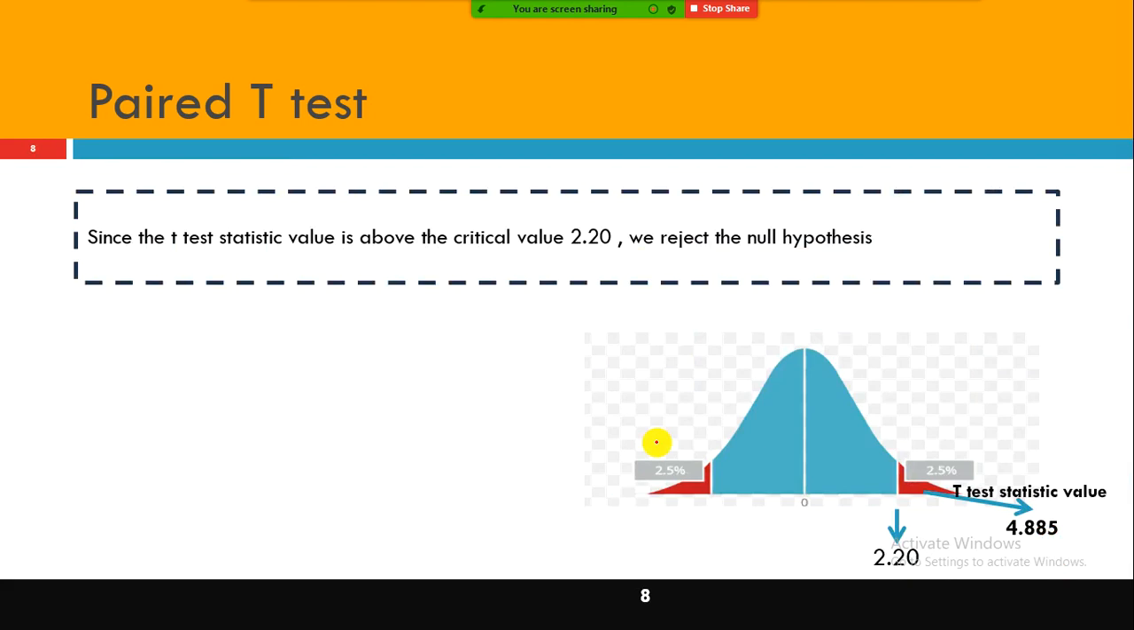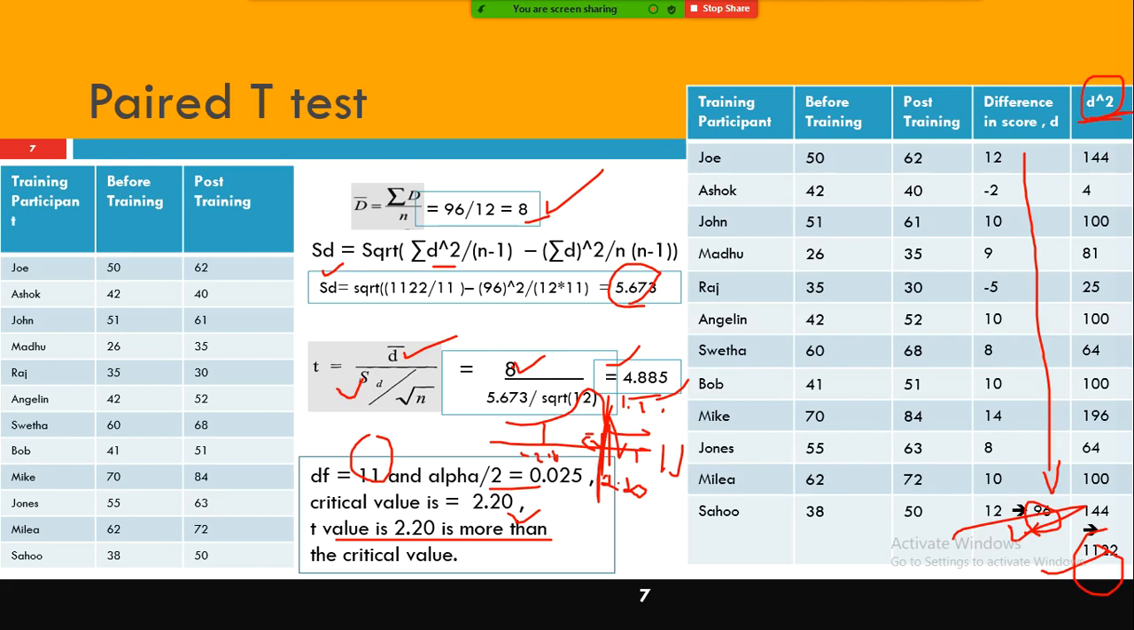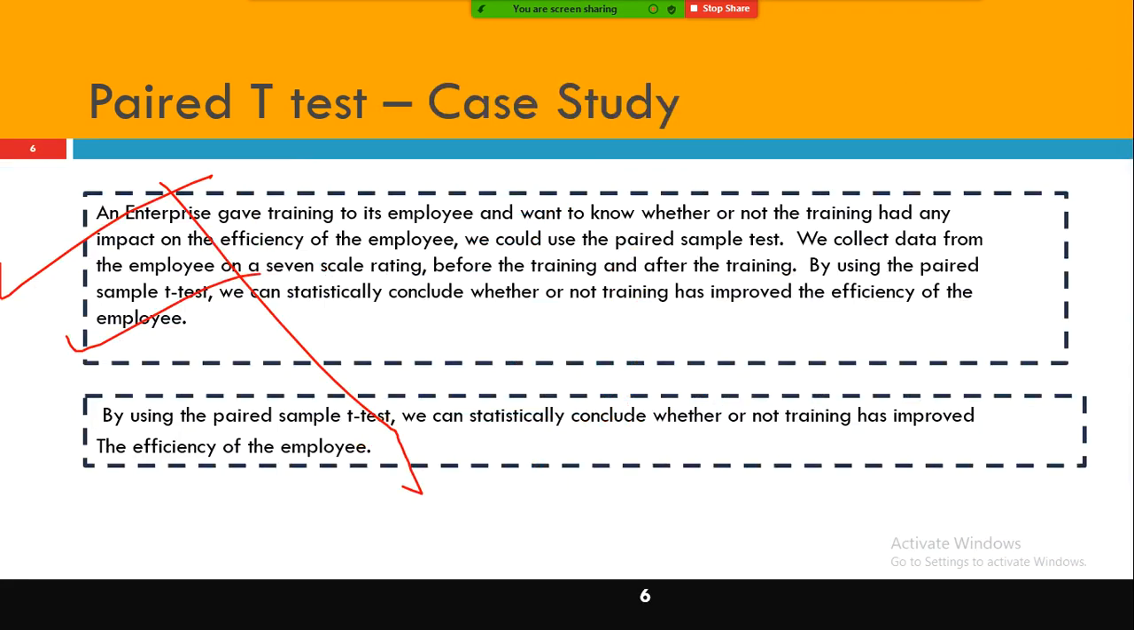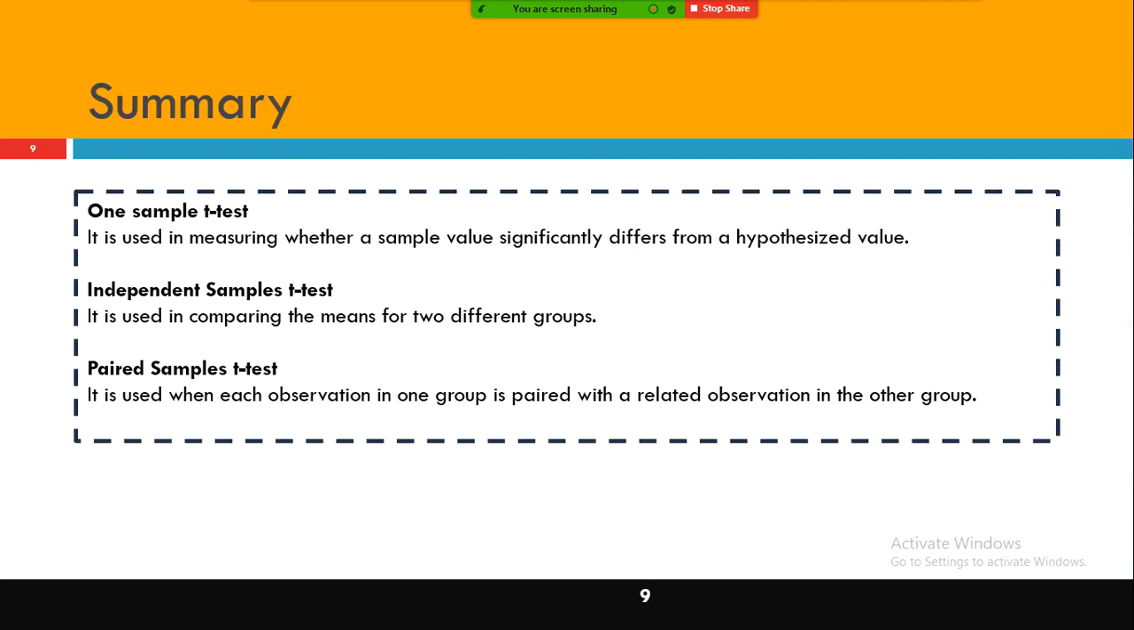Since the t-test value is above the critical value, look here, I mentioned it clearly, right? The 2.48 is above this one. We are rejecting the null hypothesis. We are going to conclude that there is a difference in performance after giving the training. It is not the same, right? So there is an improvement.